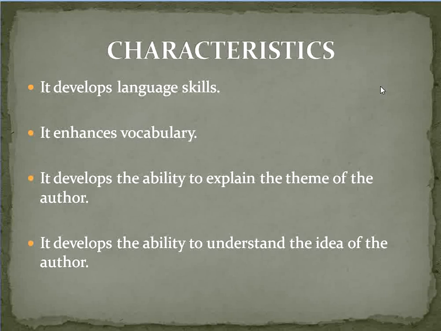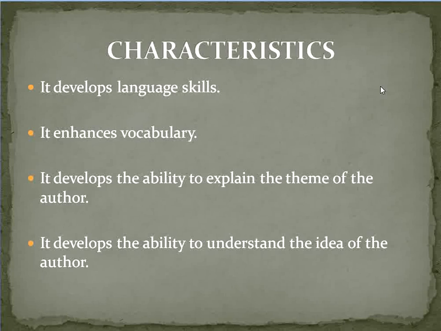What is the third one? It develops the ability to explain the theme of the author. Suppose this is a prose piece, and if the learner is able to understand the prose, then automatically it develops a particular ability within him or her to explain the theme of the author or the writer.